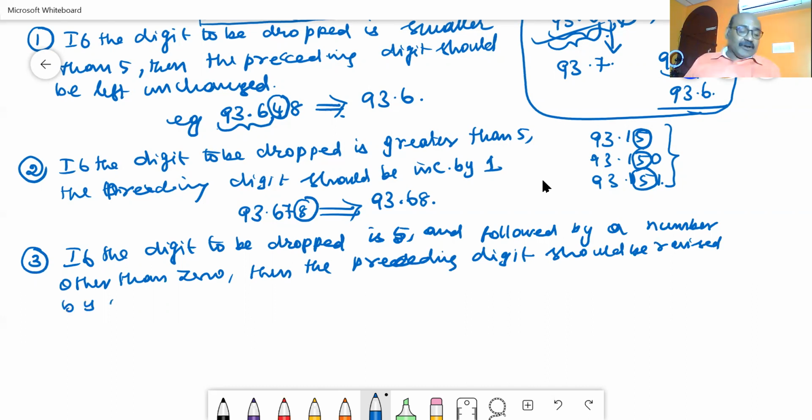Okay, are you able to understand? If the digit to be dropped is 5 followed by a number other than 0, then the preceding digit should be raised by 1.